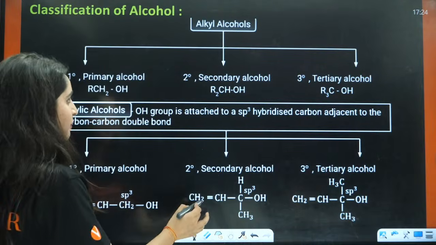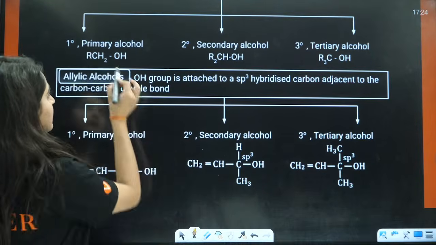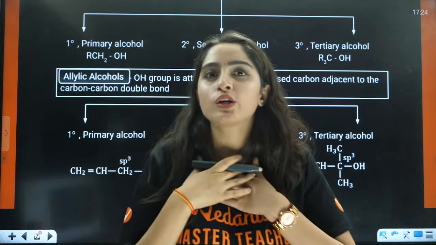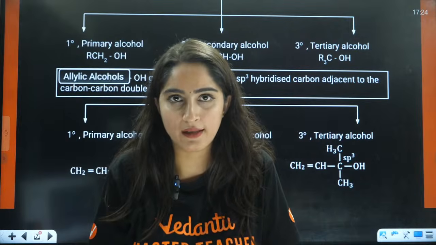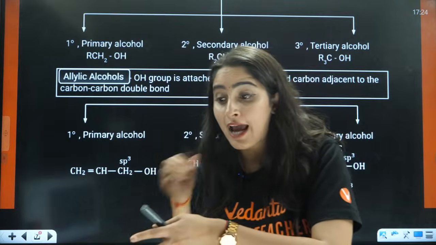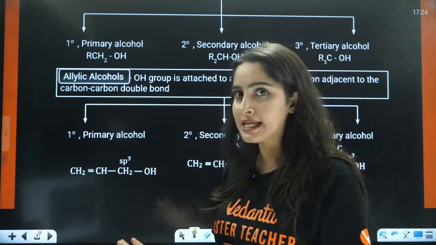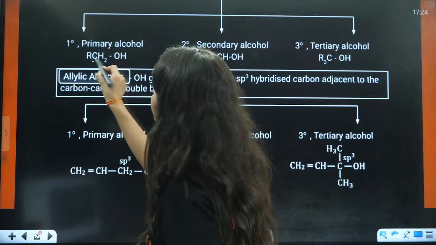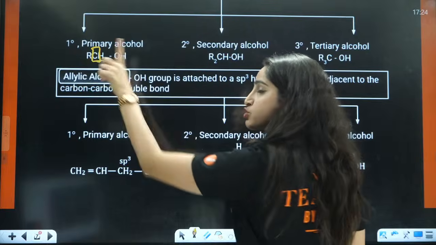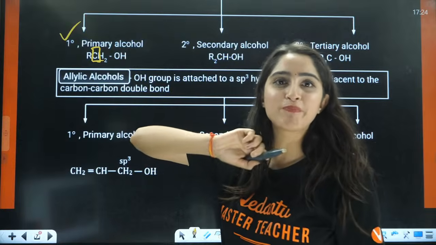Now let us talk about primary, secondary and tertiary. For example, this OH is connected to that carbon. Here I am not talking about how many carbons OH is connected to. Here we are talking about the carbon to which OH is connected. I will see how many other carbons this carbon is connected to. So here, this is the carbon that we are focusing on, and this is further attached to only one alkyl chain. That means this is 1 degree, that means primary alcohol.